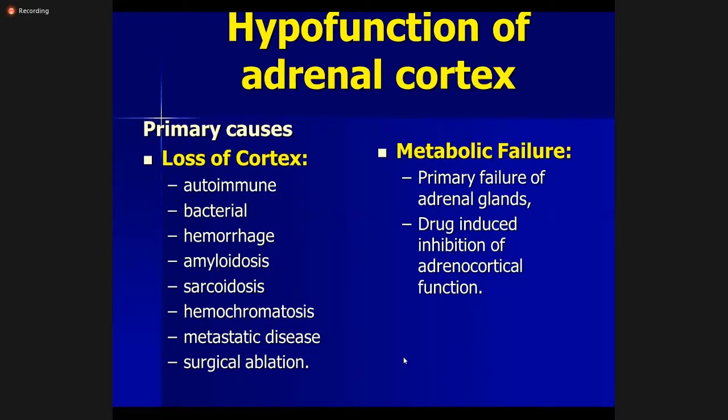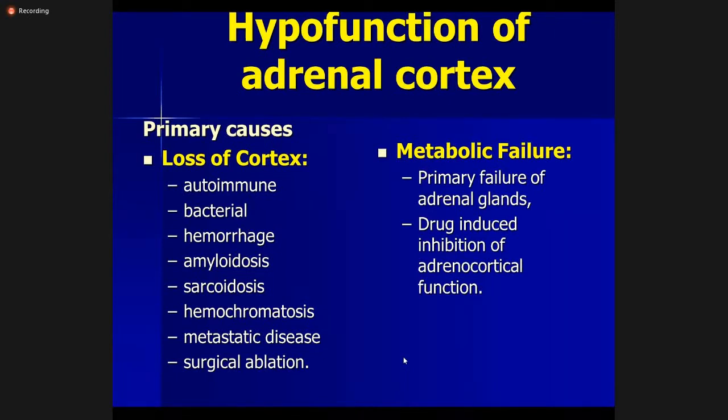Then coming to the hypofunction of the adrenal cortex. Hypofunction of the adrenal cortex can have primary causes or secondary causes. Hypofunction means there will be low levels of mineralocorticoids, glucocorticoids, and sex hormones.